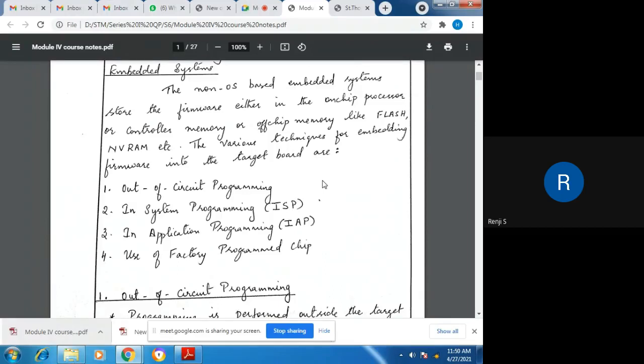So these are the 4 techniques based on which we can embed firmware into the target board for non-OS based embedded systems. First is out-of-circuit programming, second is in-system programming ISP, third is in-application programming IAP, and fourth technique for integrating firmware is use of factory programmed chips.